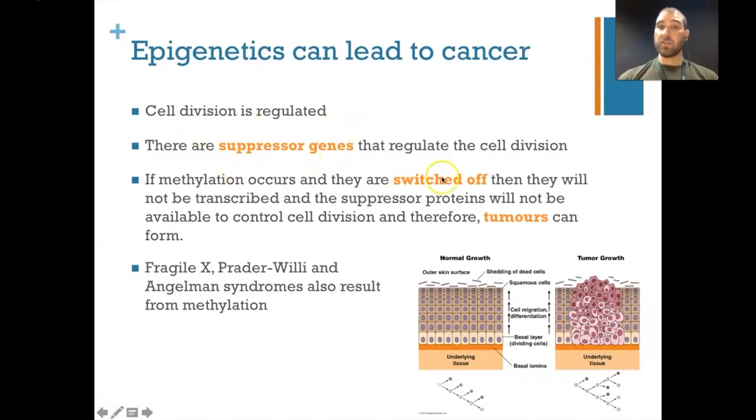So there are genes that are involved in doing this regulation. If methylation occurs and these suppressor genes are turned off, then there won't be transcription occurring, and that means that suppressor proteins that would normally reduce the amount of reproduction won't be produced. So there's less suppression, which means there's less control of cell division, and therefore you get more production of cells, and that can eventually lead to tumors. Some disorders related to this are Fragile X syndrome, Prader-Willi syndrome, and Angelman syndrome. They can all be produced from this methylation. The methylation switches off genes that would produce suppressor proteins that would stop cells from constantly reproducing, so the cells start to constantly reproduce.